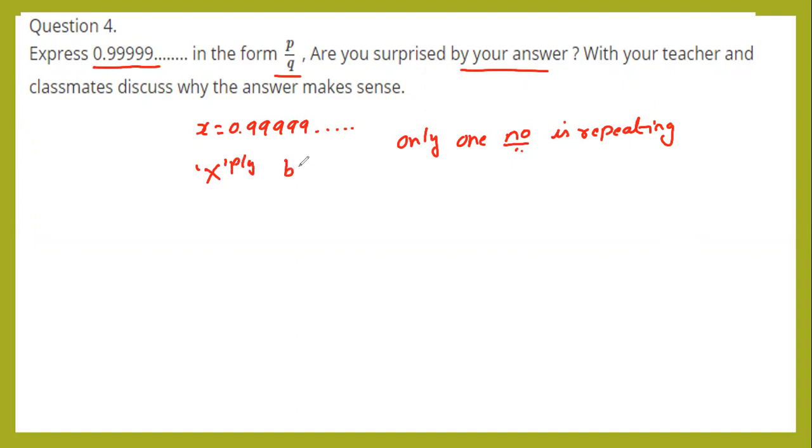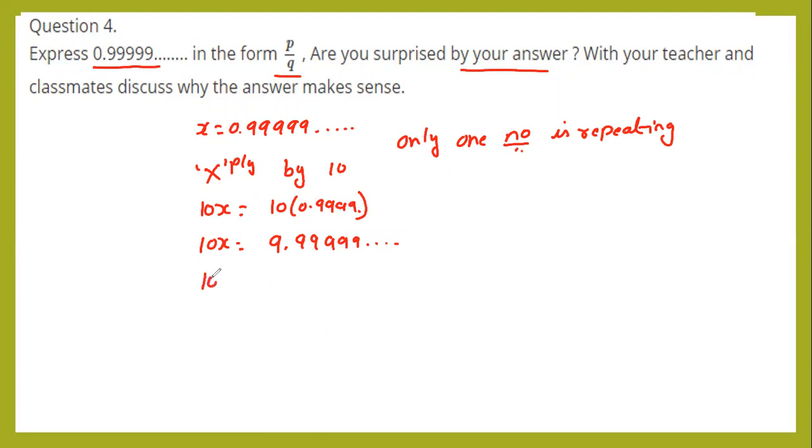Multiplied by 10. Next step, 10x is equals to 10 into 0.99999. Okay, it goes up to infinity. 10x is equals to 10 into 0.99 is 9.9999. Goes up to infinity.